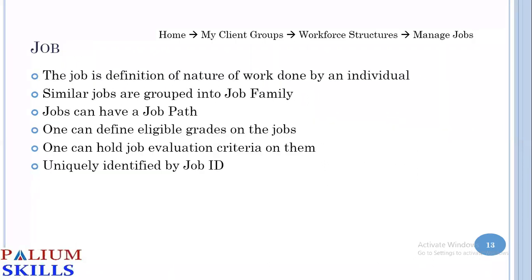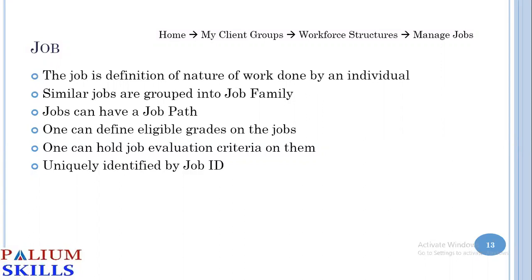Sorry, that was jobs. We haven't yet talked about jobs. A job is the nature of work being done by an individual. Similar jobs are grouped into a job family. Jobs can have a job path, the progress. Employees are usually concerned about how they will progress in the organization, so you can define a path for them: executive to manager, manager to senior manager, senior manager to director, director to VP, and so on. That could be a job path.